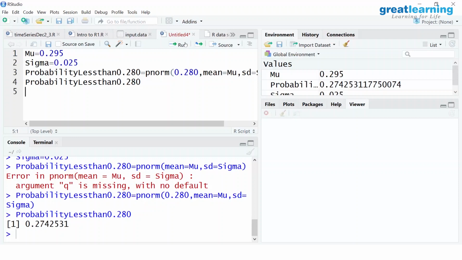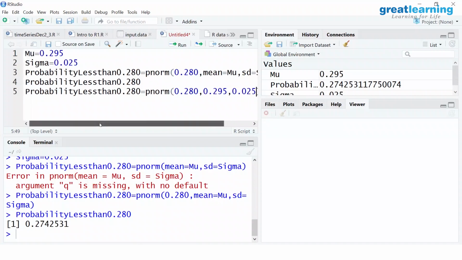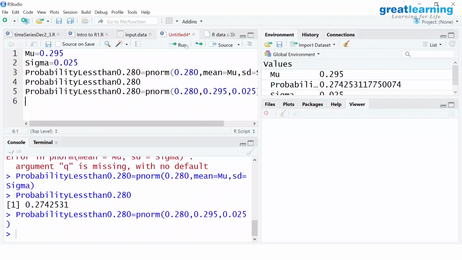In one line, you say probability of less than 0.28 equals, for example, pnorm of 0.28, comma, 0.295, comma, 0.025. Even then I will get the answer. The order in which I say it, you'll get exactly the same answer.